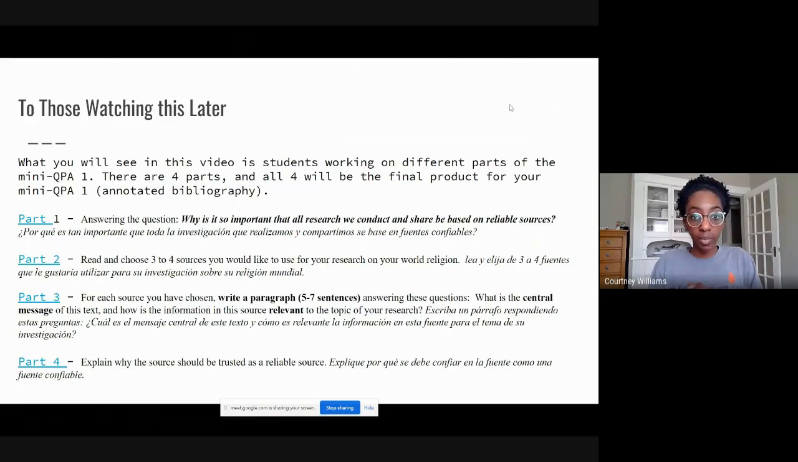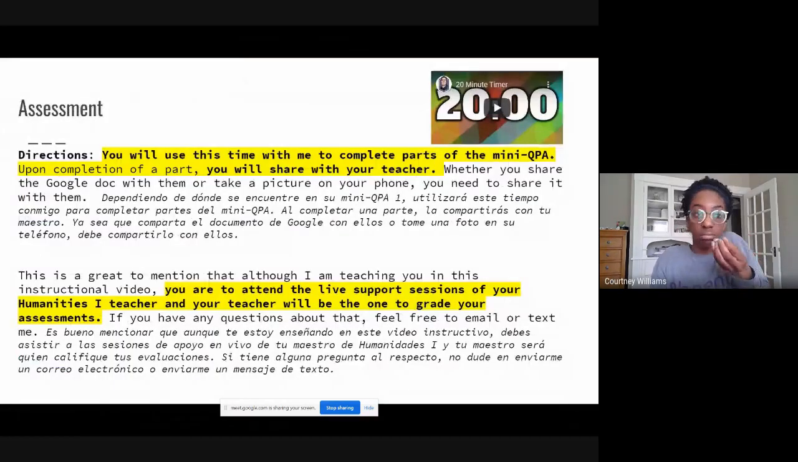All right, awesome. So you should have taken a moment to review this slide, and I'm going to go to the next one and pull together what your assessment is. So again, you are using this time to work with me to complete parts of the Mini-QPA. Upon completion, you will share this with your teacher, okay? I understand that I am planning for all of Humanities 1 classes. However, your teacher is the one that will be grading your assessment and giving you feedback, okay?